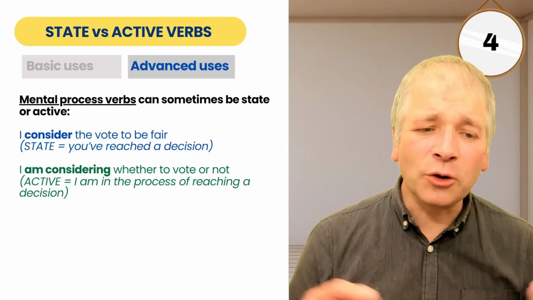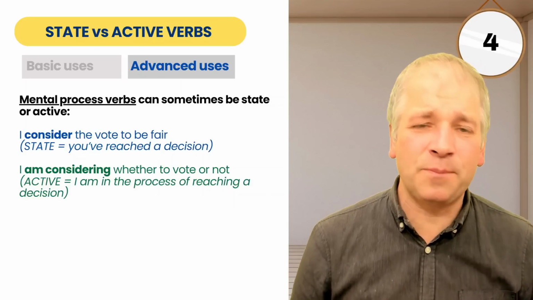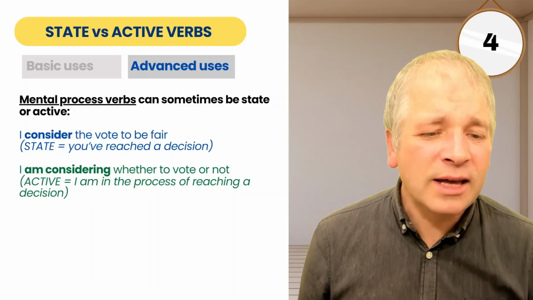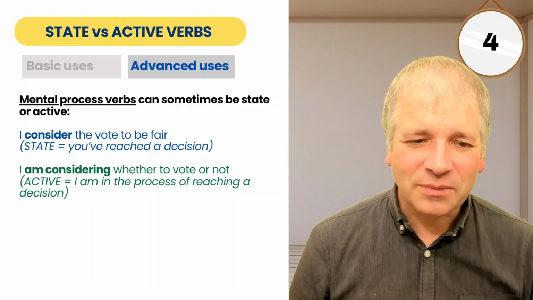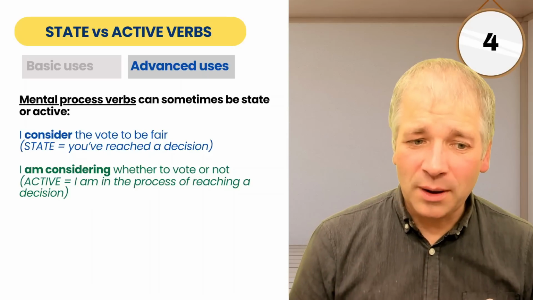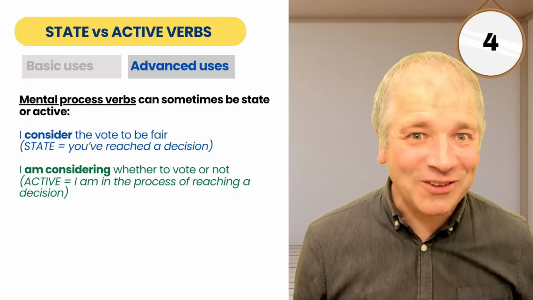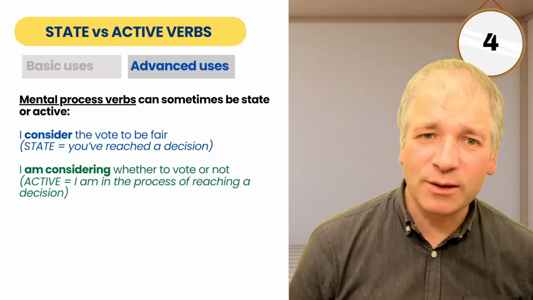Furthermore, mental process verbs can sometimes be state or active as well. For example, I consider the vote to be fair. So here it's a state form. Or I am considering whether to vote or not. Here it's an active form.